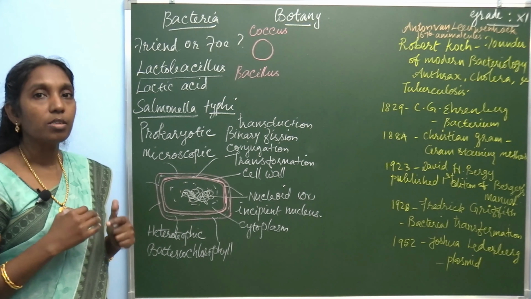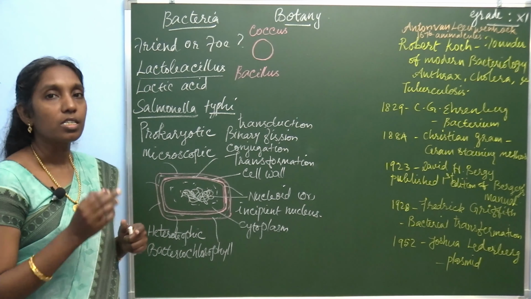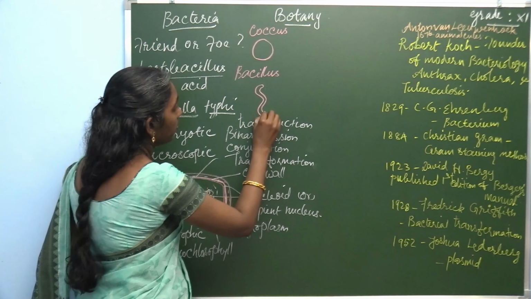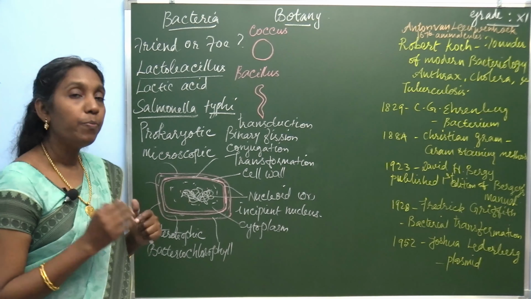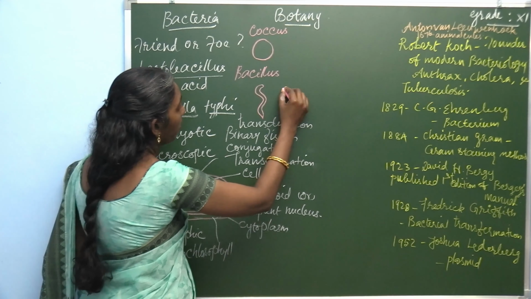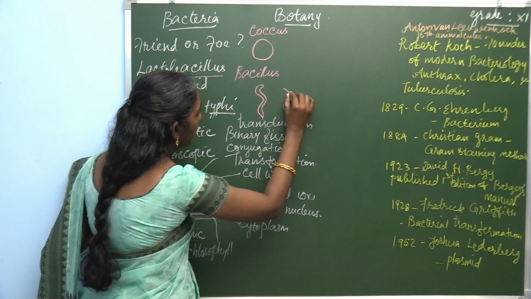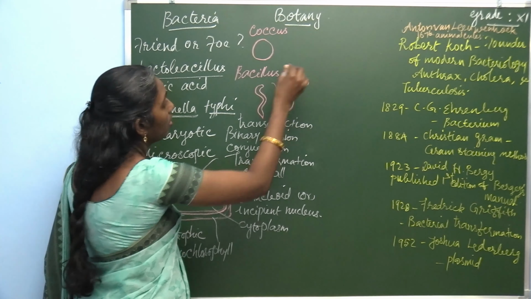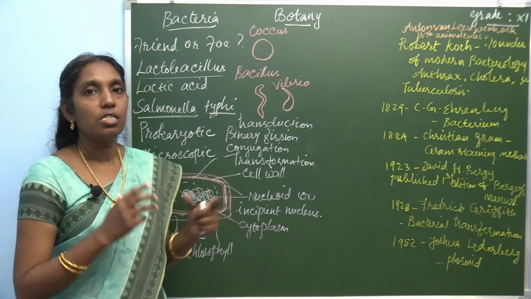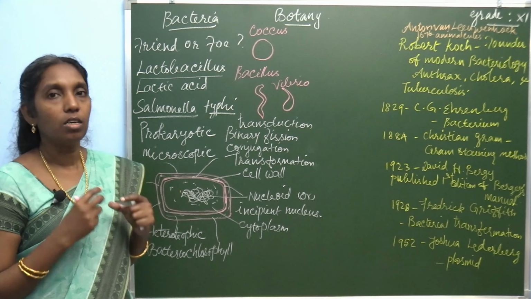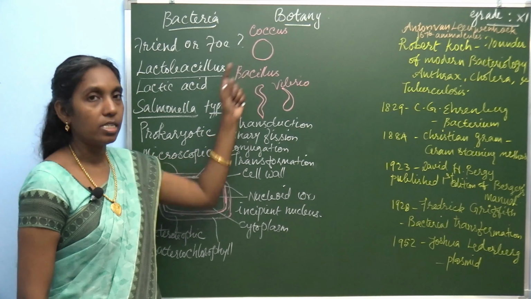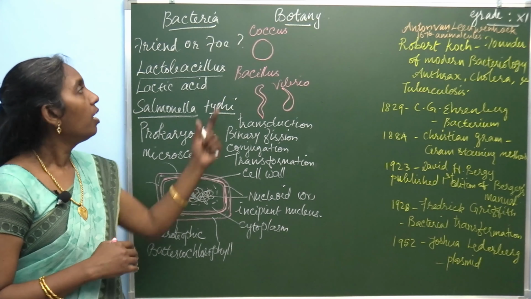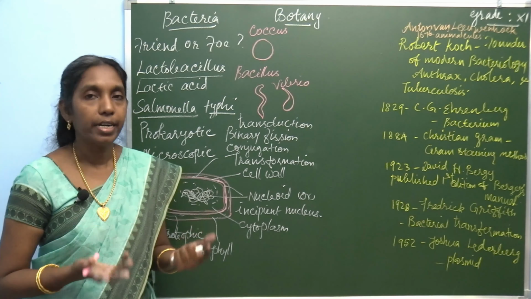And there are some bacteria that are spiral shaped, Spirillum. And Vibrio, comma shaped. This bacteria is Vibrio. The coccus bacteria, the spherical or round shaped bacteria, are again classified into monococcus, diplococcus, or tetracoccus.